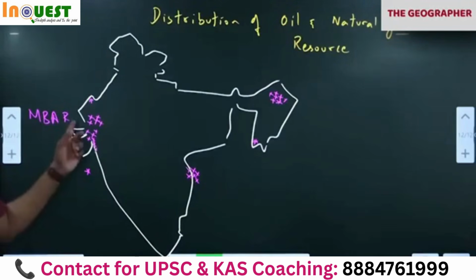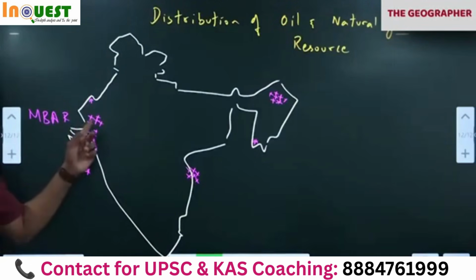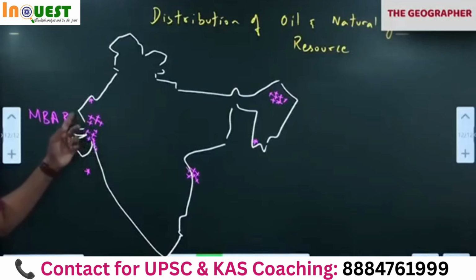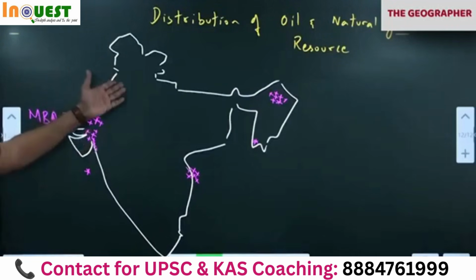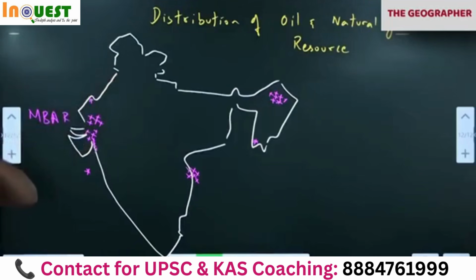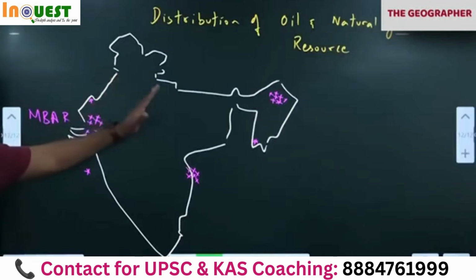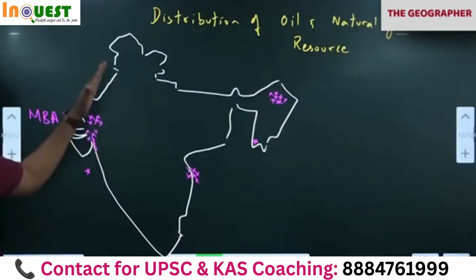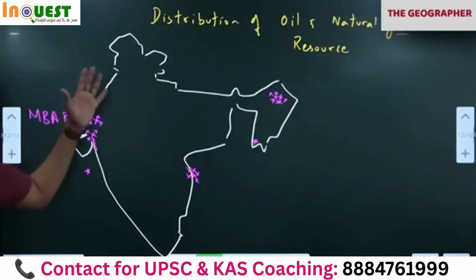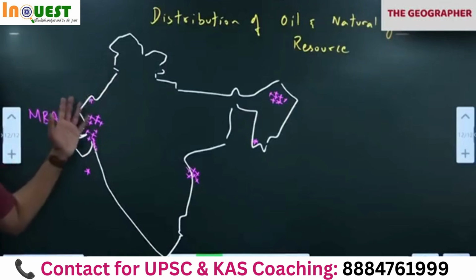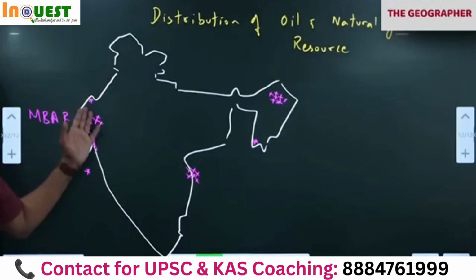You got it? Remember I was telling you the other day, Rajasthan was not a desert. In the Gondwana period, a lot of oil sediments are there here. Now it is desert because of the present climate, because it is in the rain shadow zone of the Aravalis. It is desert now because earlier it was not a desert. So Rajasthan has good quality coal, oil, gas. So Mangala, Bhagya, Aishwarya and Rajarajeshwari.